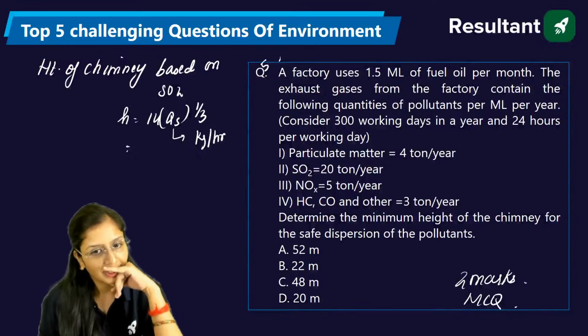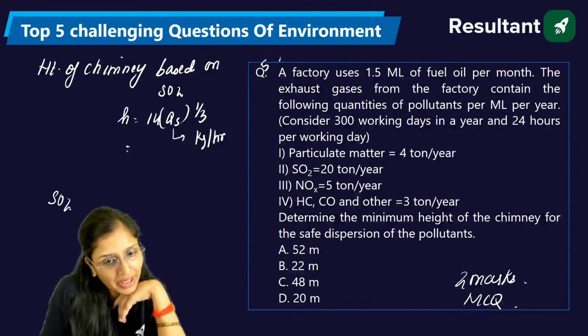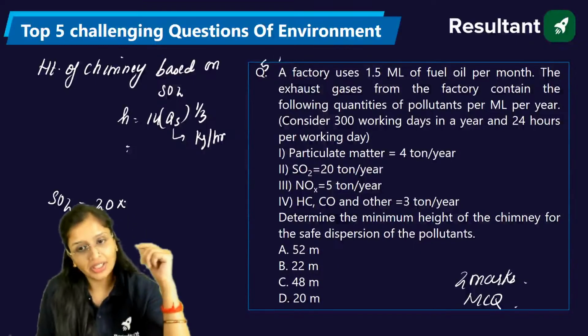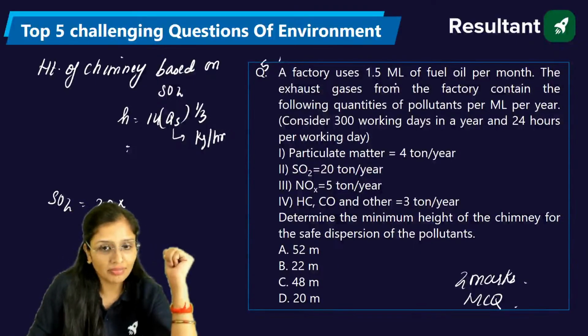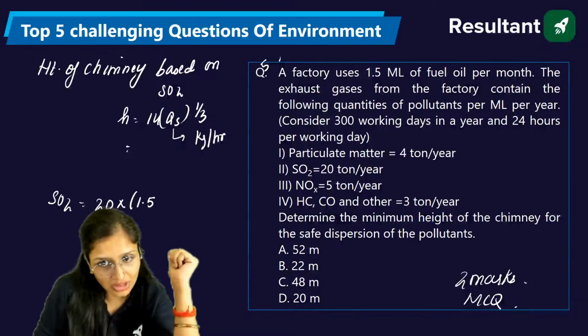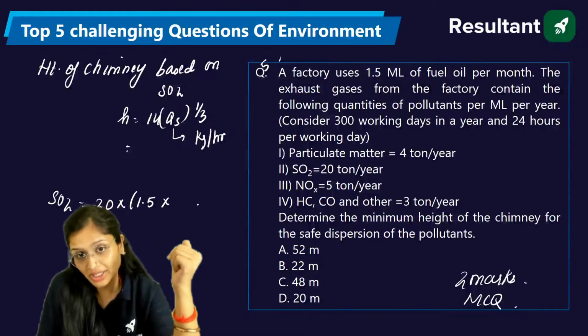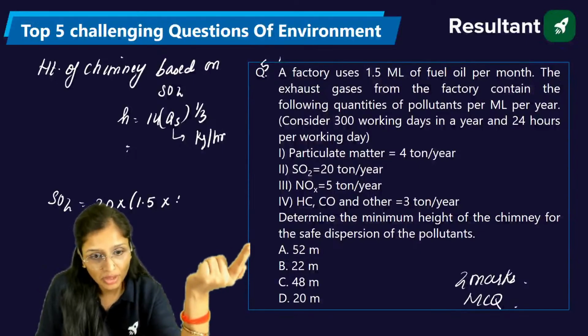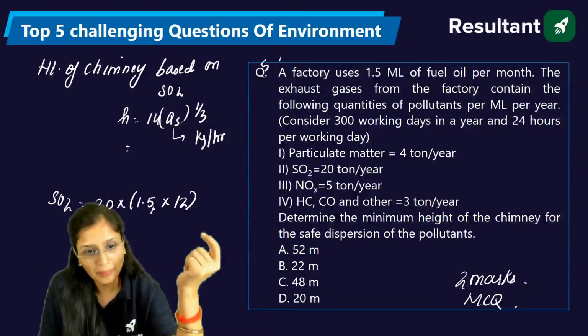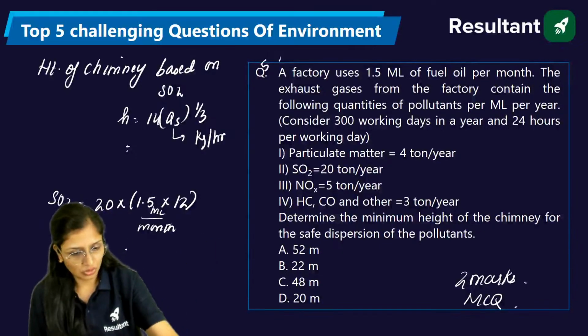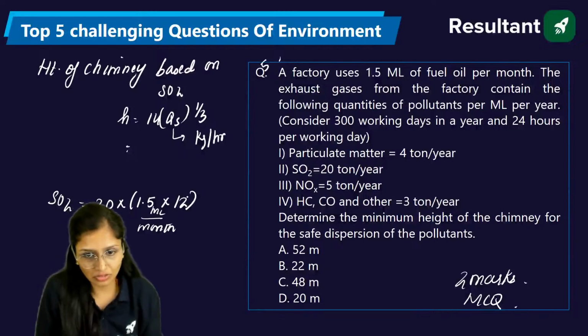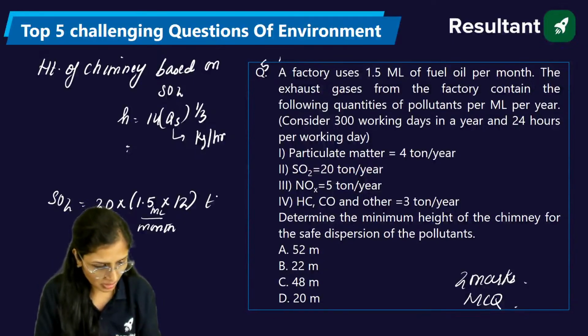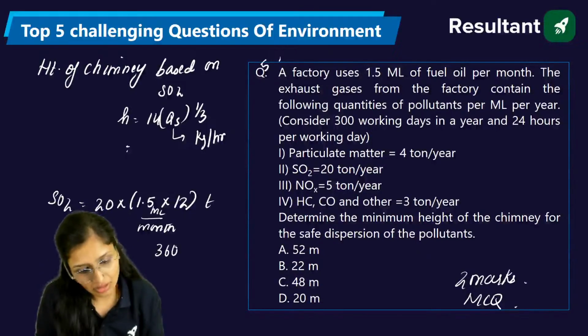They have given sulfur dioxide as 20 tons per year. Here, firstly, 1.5 fuel is per month, and per year, how many months are there? 12. So this was in tons, and it comes out to 360 tons per year.